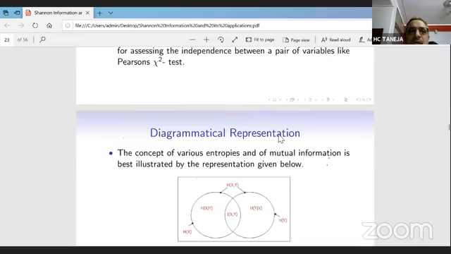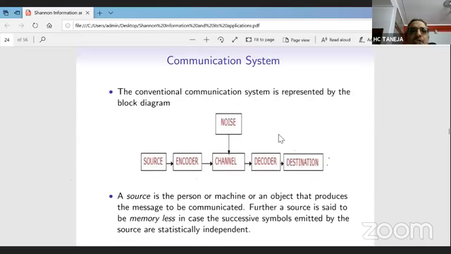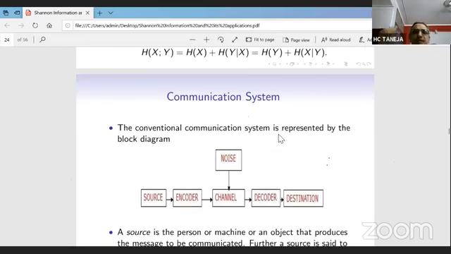I would like to skip a few slides and then give its applications in the field of communication. So what exactly is its application in the field of communication? In communication, in the context in which it was derived, what is a communication system? A basic communication system can be represented like this.